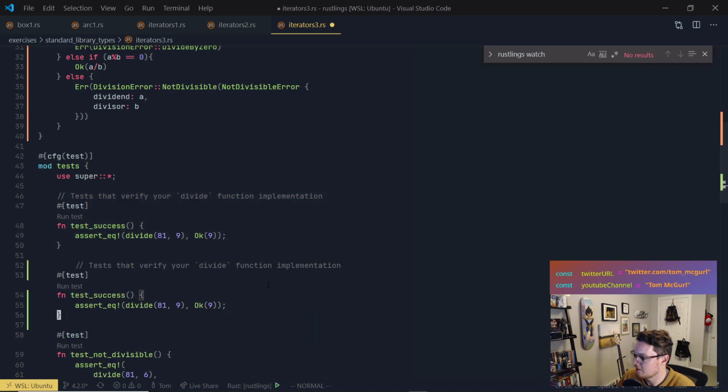Let's write a test. I'm going to add another test. This is a great example. We're going to see 0 divided by 0, right? And it should be an error.